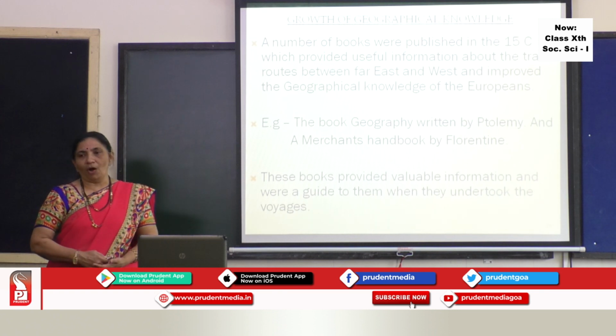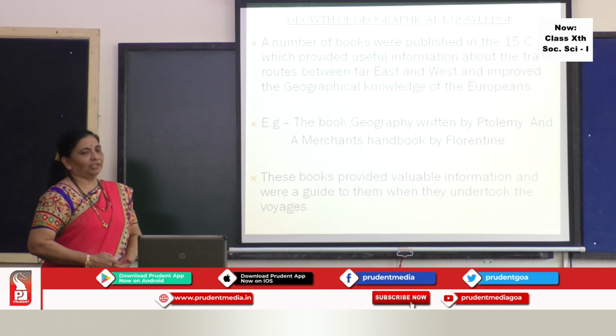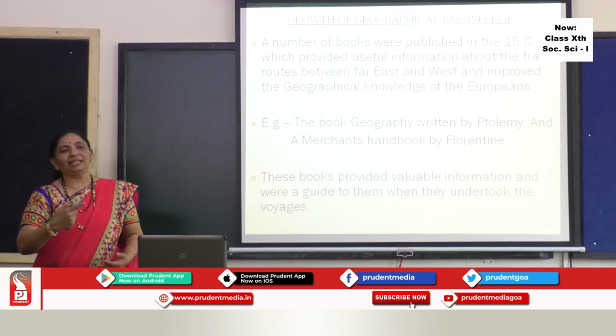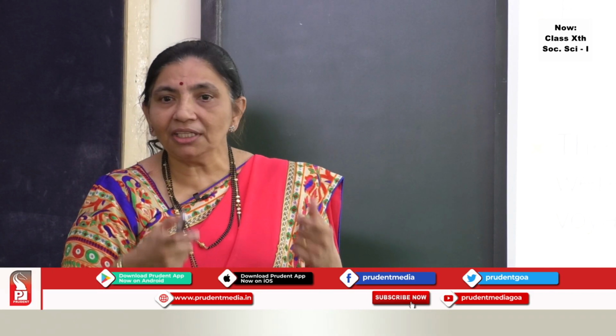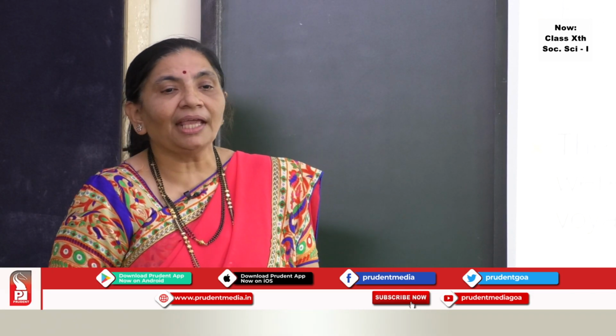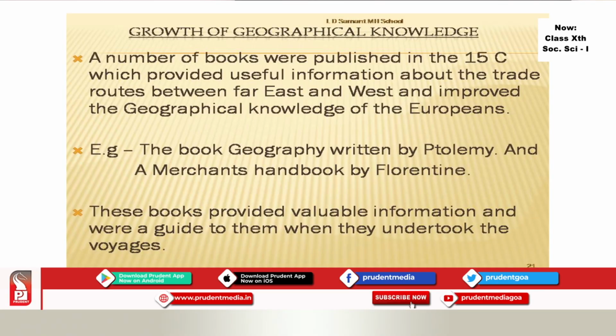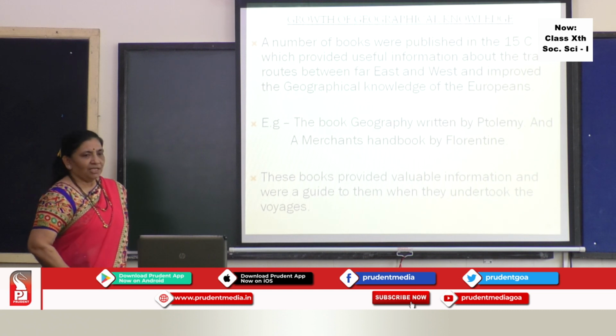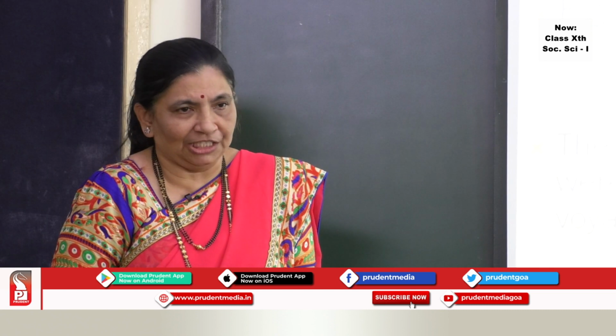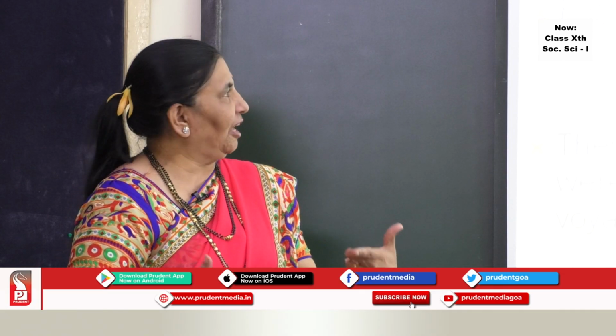The third important point is growth of geographical knowledge. See students, remember back the story that the farmer had a knowledge of wealth, and after that he started thinking of learning geography. Now how did they learn? A number of books were published in the 15th century which provided useful information about the trade routes between Far East and West and improved the geographical knowledge of the Europeans. See, today also when we have to improve our knowledge, we collect the knowledge from various sources.